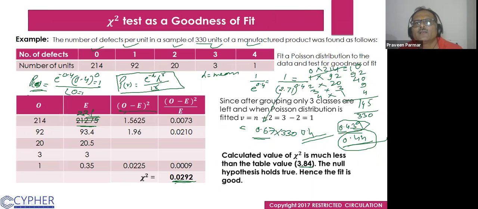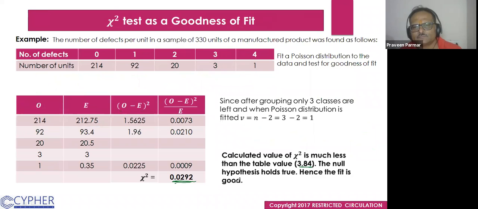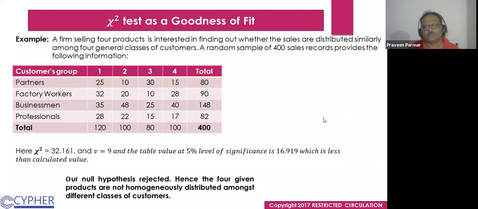Now we see the next one. There is another chi-square test. A firm selling 4 products is interested in finding out whether the sales are distributed similarly among different classes of customers.